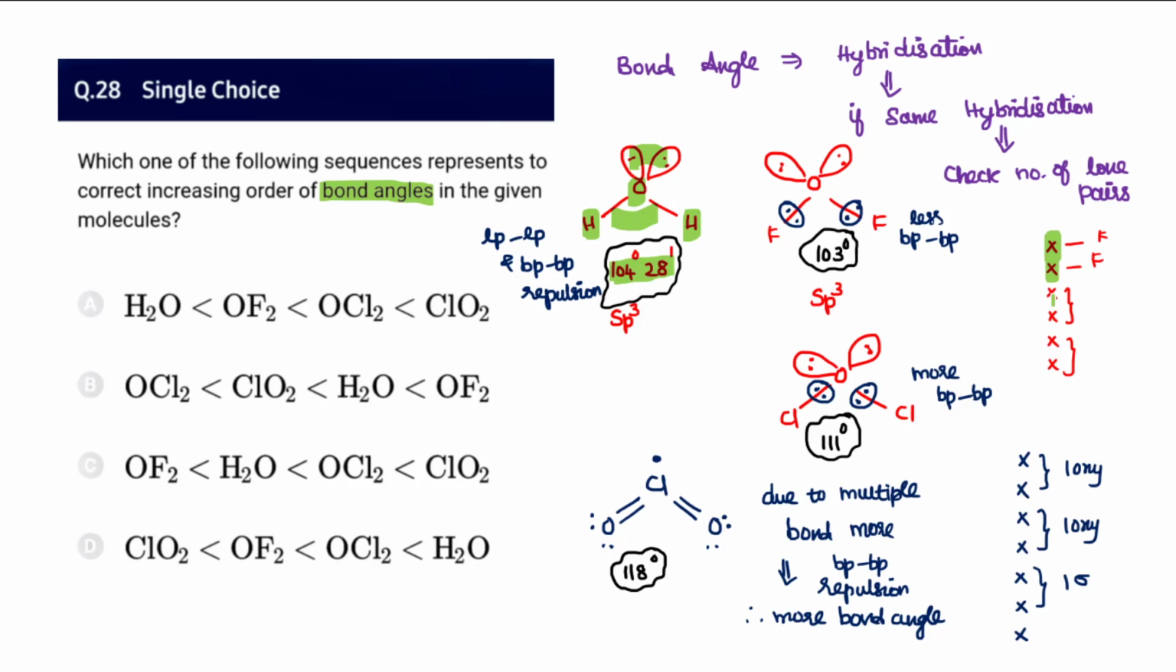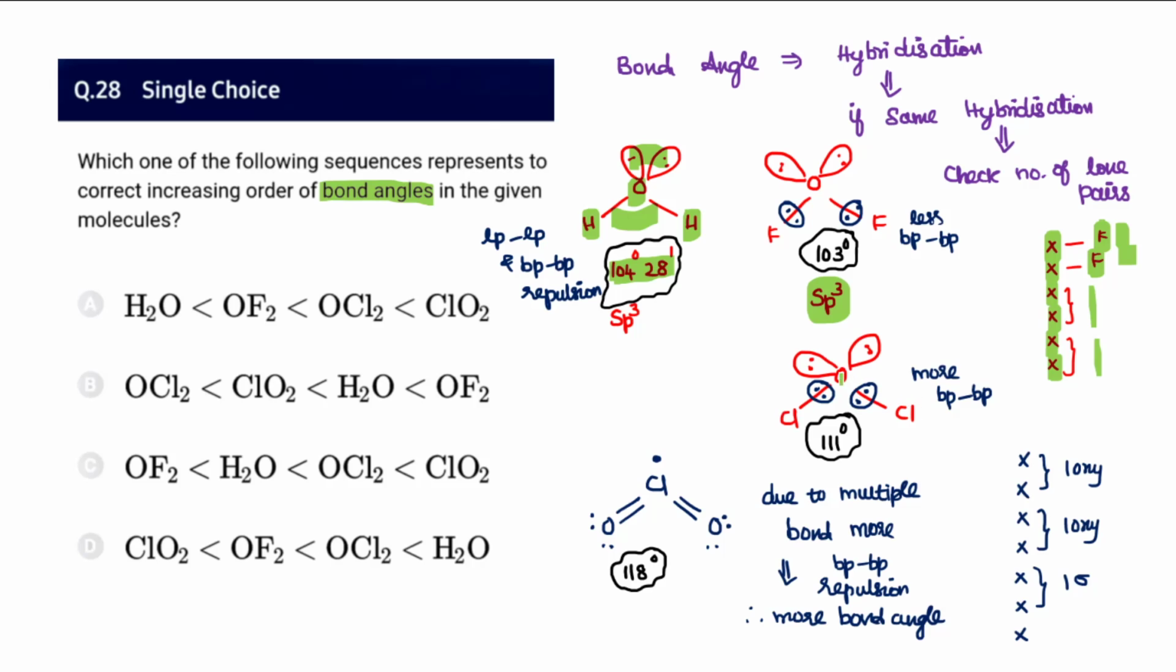Oxygen has 6 electrons, 1 2 3 4 5 6, and 2 are utilized for fluorine. So here 2 sigma bonds and 2 lone pairs, 1 sigma, 1 sigma. So totally 4 electron pairs, and the hybridization is sp3. So it will have less bond pair repulsion when compared to the next case, OCl2. Both are isostructural. And why? Because fluorine is more electronegative. It drags the electrons towards itself. So the 2 bond pairs are far away, so repulsions will be less.